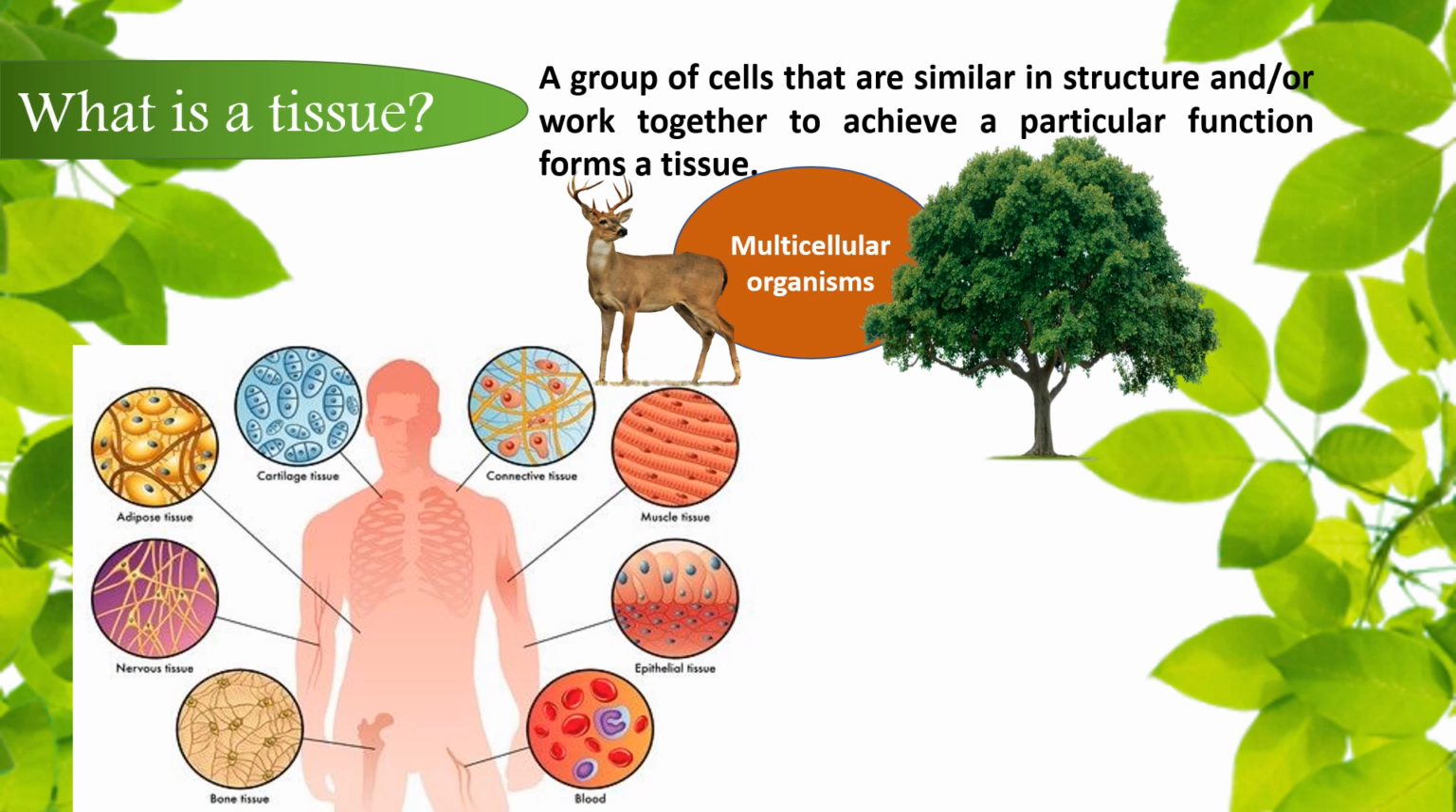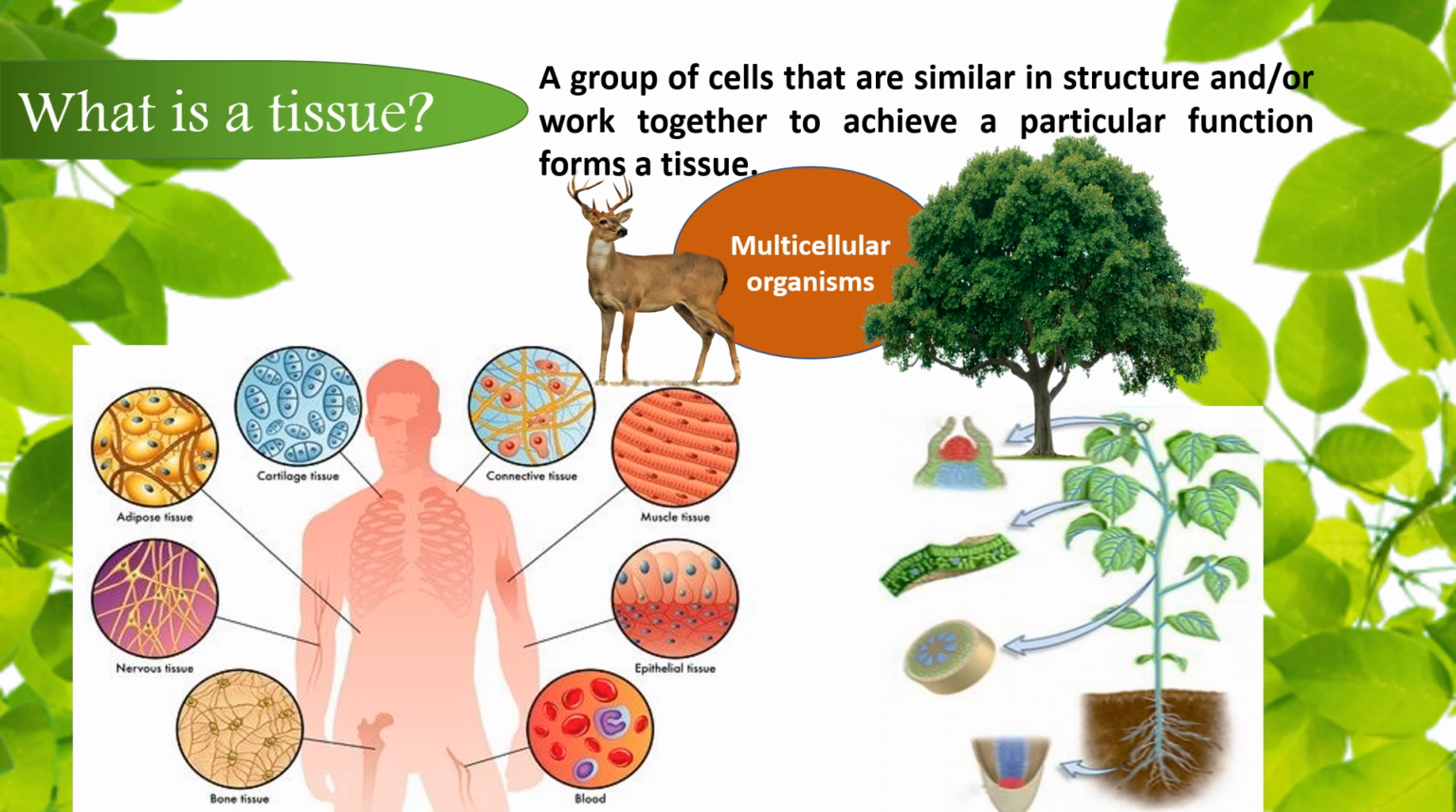For example, in human beings, muscle cells contract and relax to cause movement. Nerve cells carry messages. Blood flows to transport oxygen, food, hormones, and waste material, and so on. In plants, phloem conducts food and xylem conducts water from one part of the plant to the other. So we can say that these multicellular organisms show division of labor. Thus, we conclude that all cells performing a particular function come together to form a tissue.